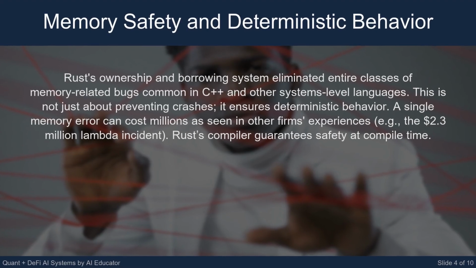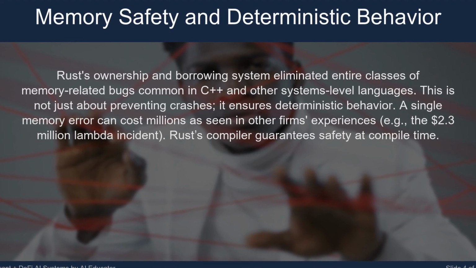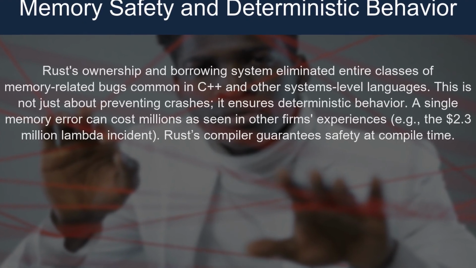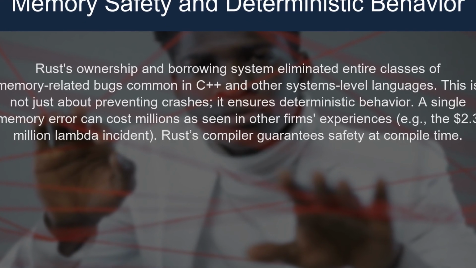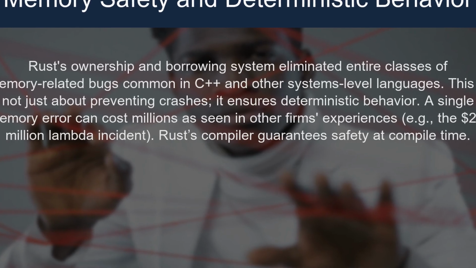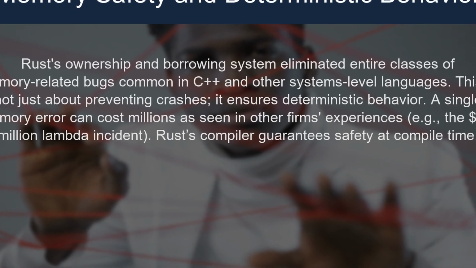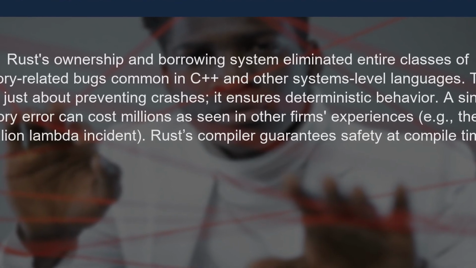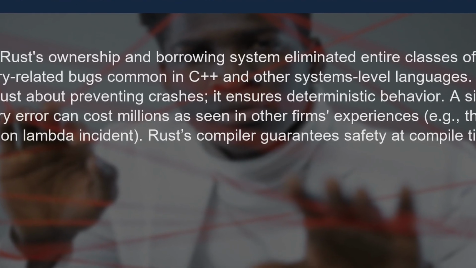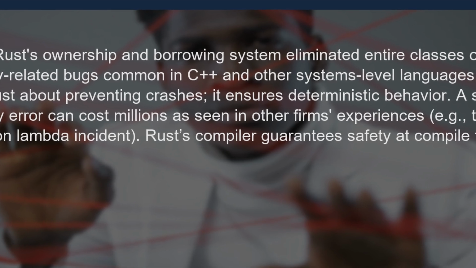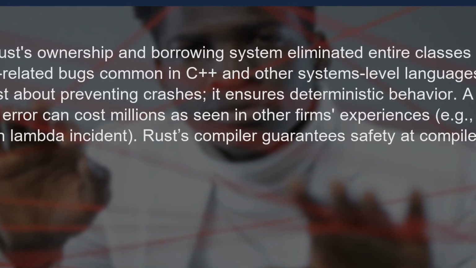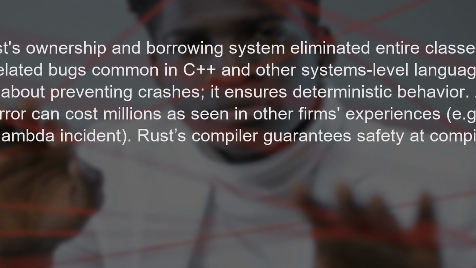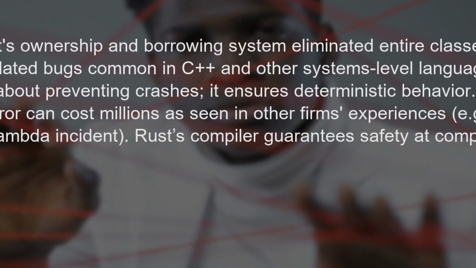Rust's ownership and borrowing system eliminated entire classes of memory-related bugs common in C++ and other systems-level languages. This is not just about preventing crashes. It ensures deterministic behavior. A single memory error can cost millions, as seen in other firms' experiences, e.g., the $2.3 million Lambda incident. Rust's compiler guarantees safety at compile time.